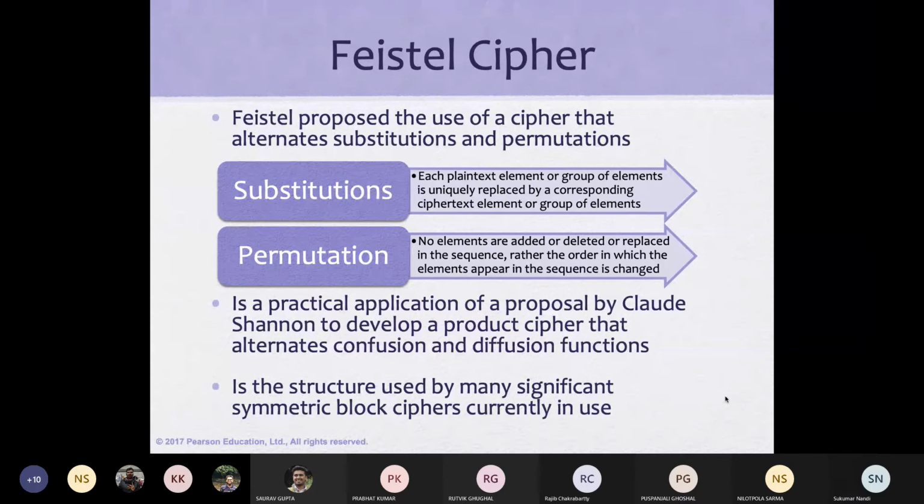Again, back to Shannon, given his huge understanding of systems and formulations which we are studying.